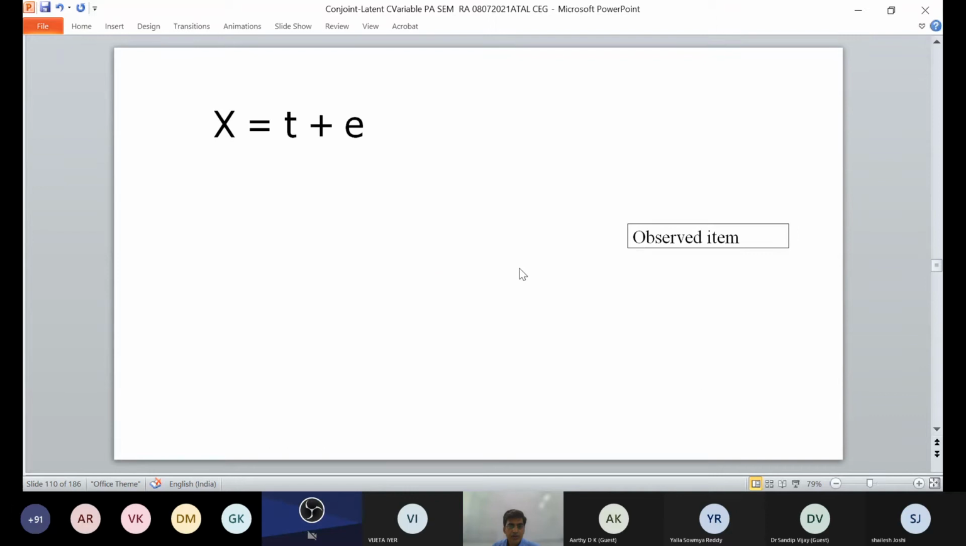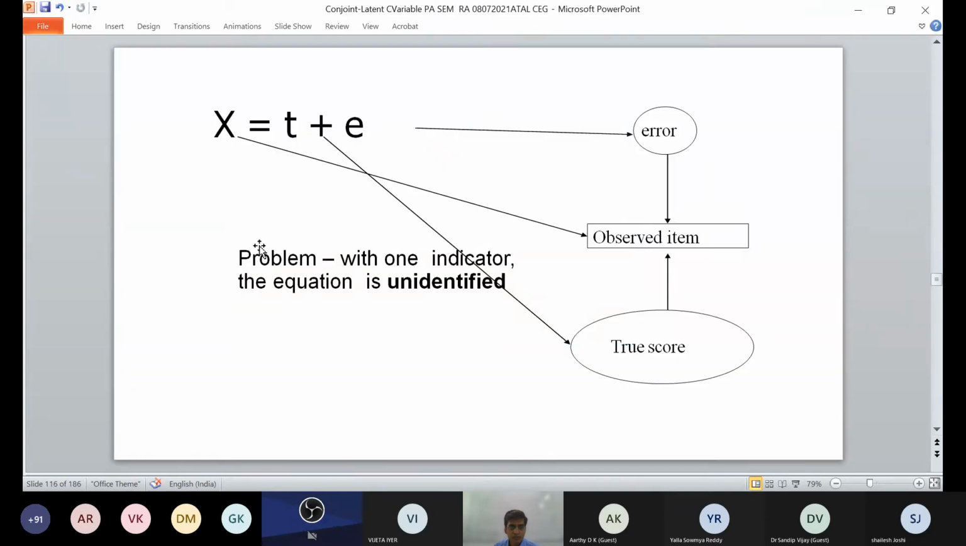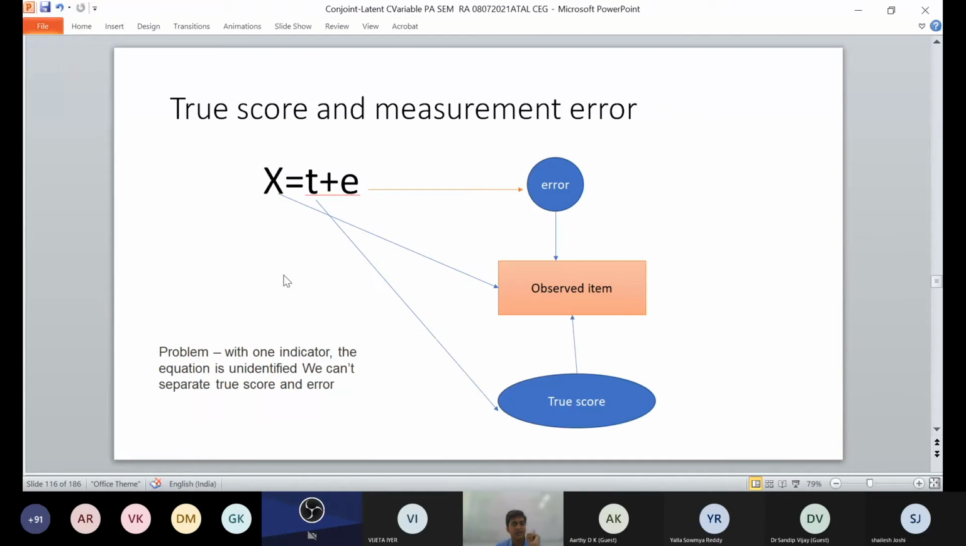So you have X equals T plus E, where the observed item may be the true score or it may have some deviation in it. So your observed item is basically the true score, or maybe there is an error in it. So this is what we call the true score. If you are having only one indicator, then the equation is unidentified. So the problem with one indicator is that the equation is unidentified. We cannot separate the true score from the error.